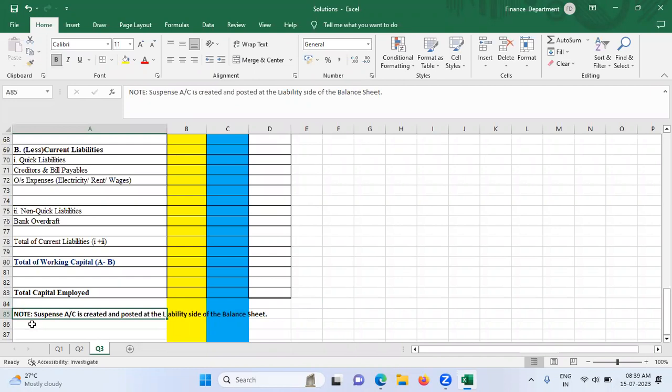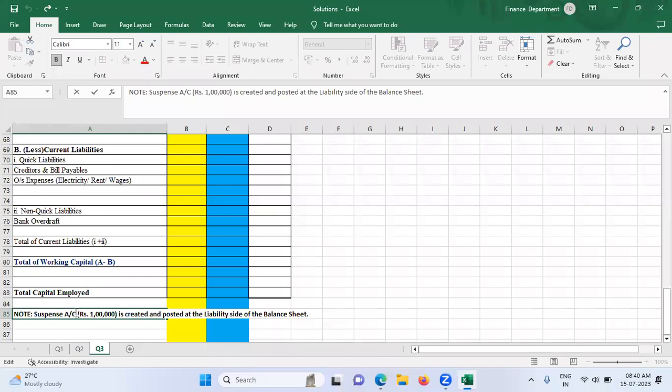Okay. And what is the amount? It is 1 lakh rupees. Are you all clear so far? Yes, sir. Now the next question is, where exactly will you post this suspense account? That would be another question that would rise in your mind. What exactly should we do with this suspense account, sir?